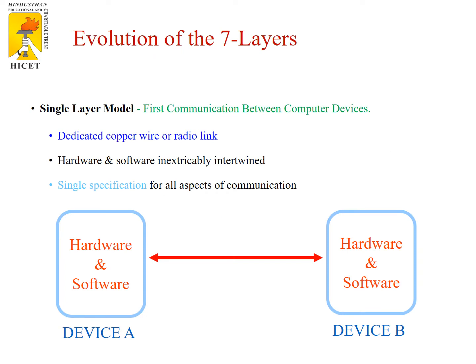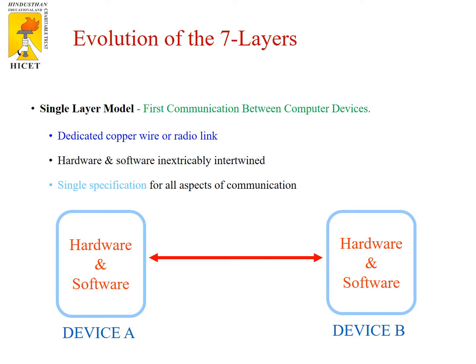Before seeing the OSI reference model, or simply the OSI model, we have to see how it has evolved over the years. Initially it was a single layer model where communication takes place between computer devices through a link. The link can be a physical cable or a radio link. Only a single set of wires is used to connect two computers to transfer the data.